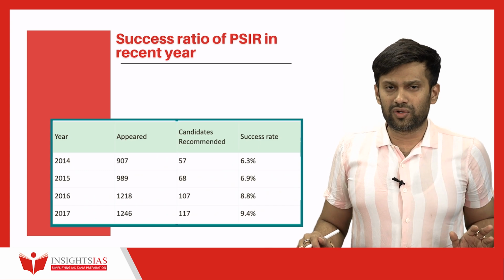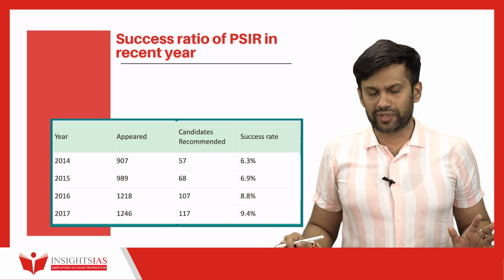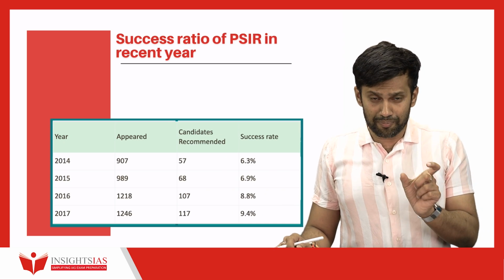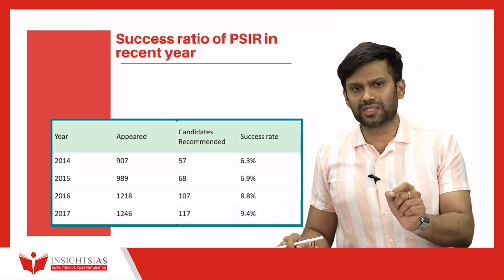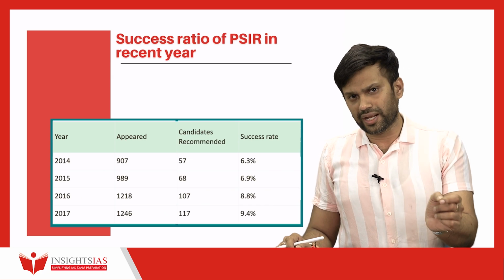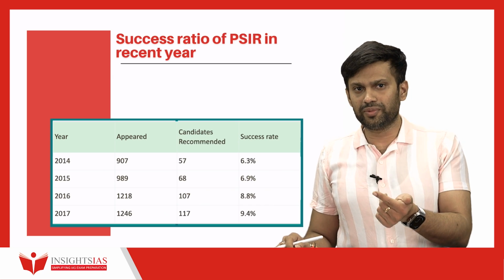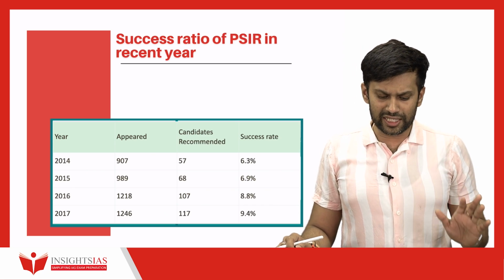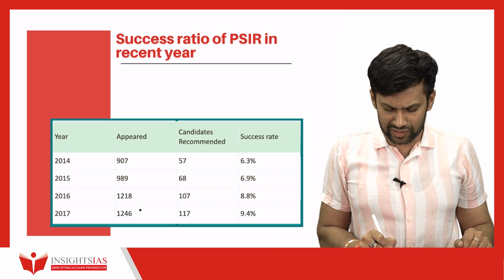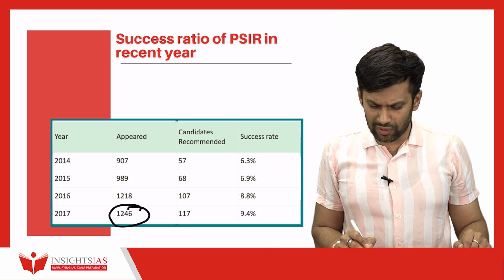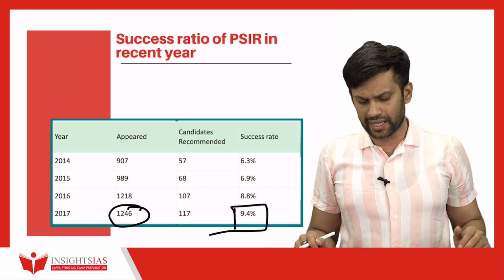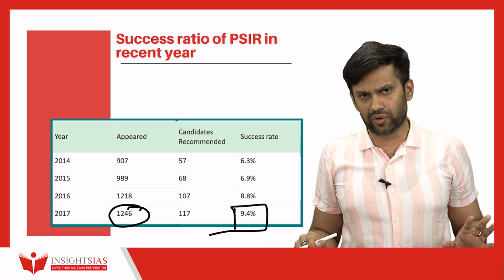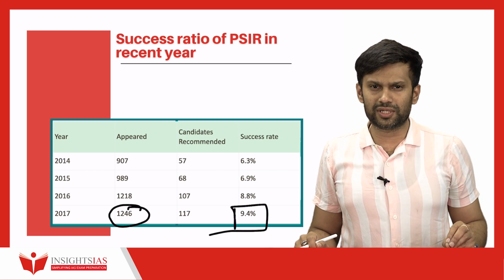The other key concern students have is the optional scoring. If you go by the number of recommended candidates, you need a base number. You cannot say you take Sanskrit literature where 2 people have written and 2 people have cleared, so the success ratio will be 100%. You need a bigger base to judge. In political science, over the years the number of candidates writing has been increasing, and you can also see the success ratio has risen. As of 2017, the success ratio for PSIR was almost 9.4%. So you can see the optional is scoring well.